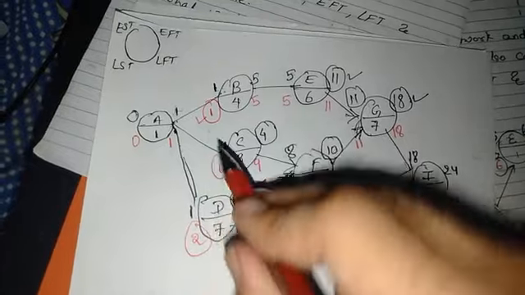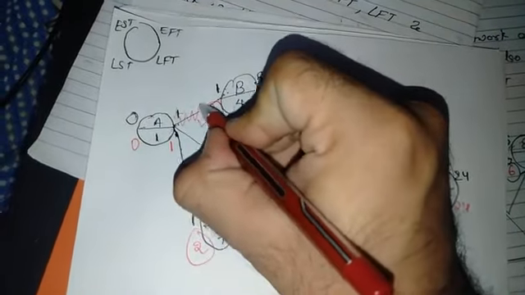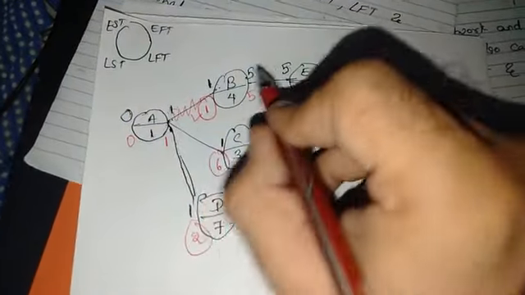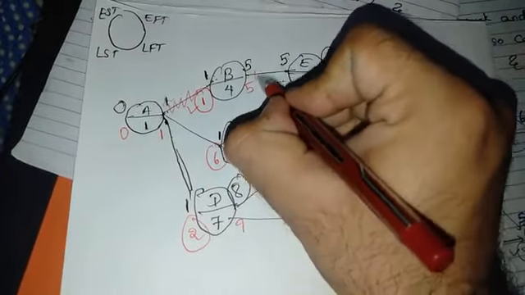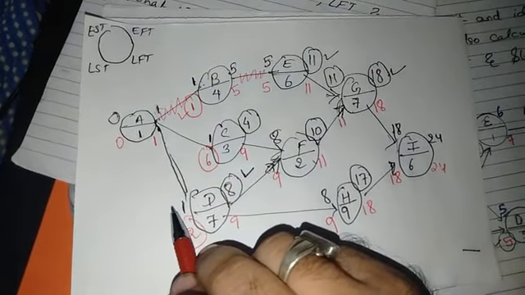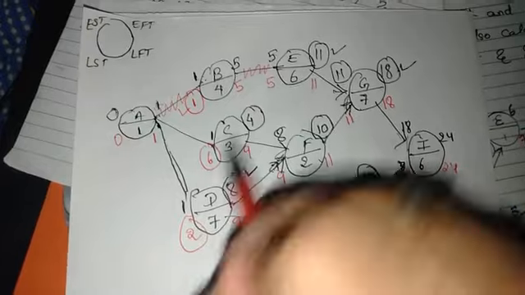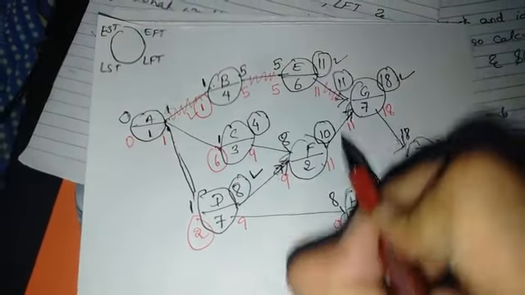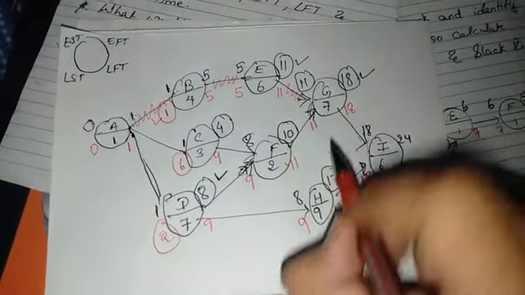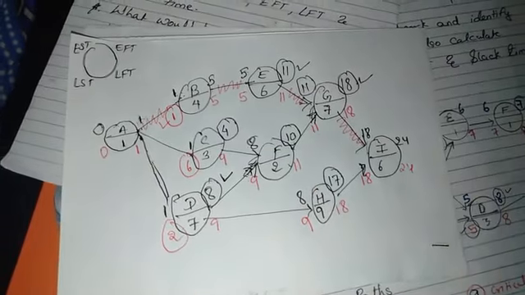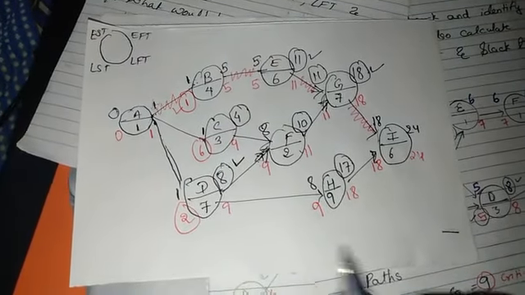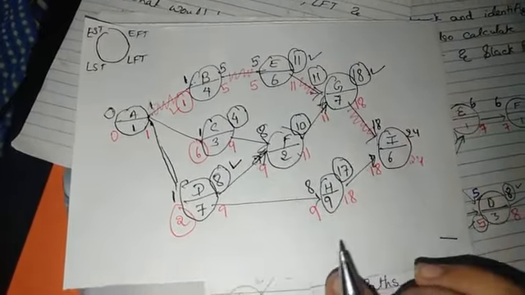So our critical path would be A to B, B to E, E to G and G to I, because these activities have the same time.